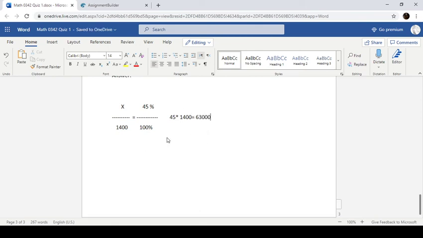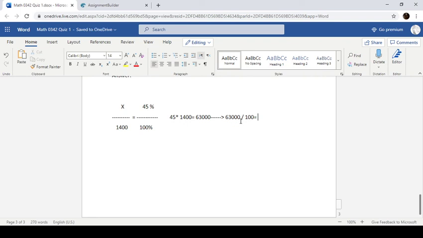Okay, and then what we do with this number is we divide it by the number that's left over. So we multiplied these two numbers together, then we have this left over here. So we're going to take 63,000 and divide it by 100.